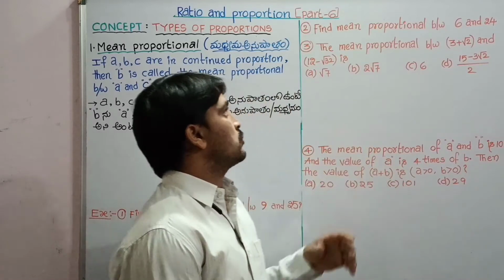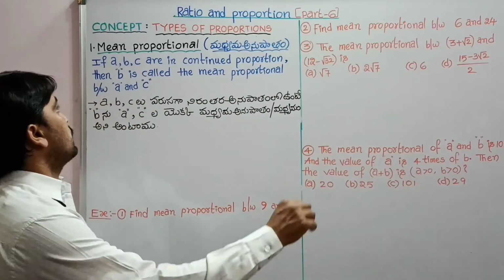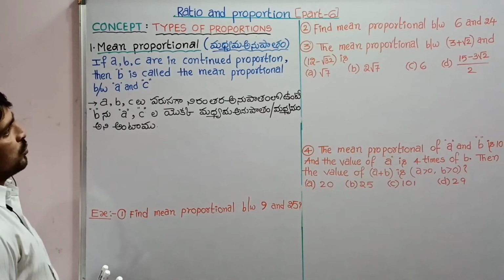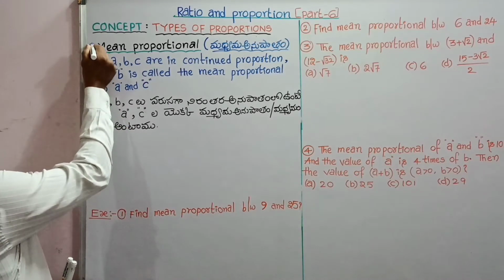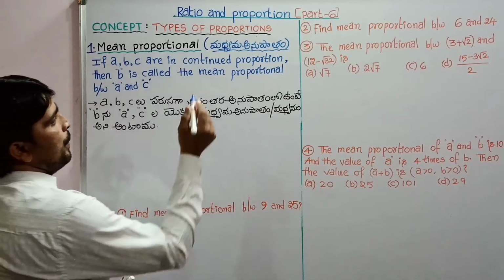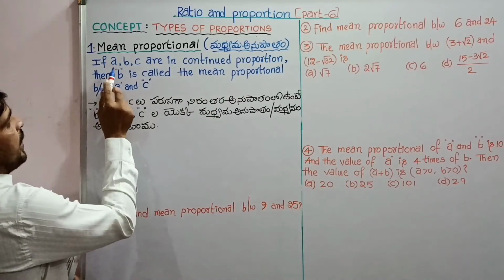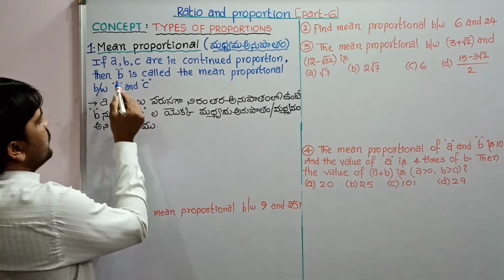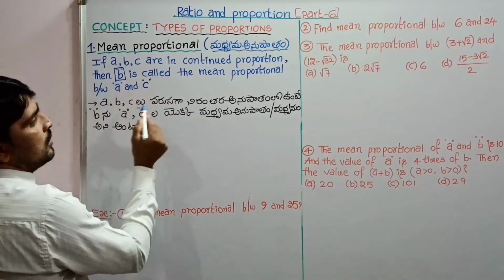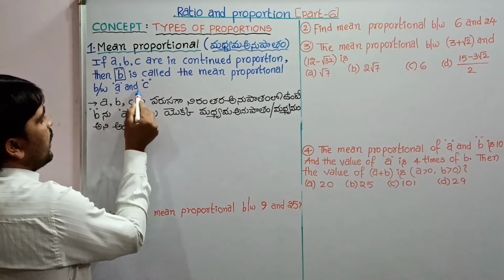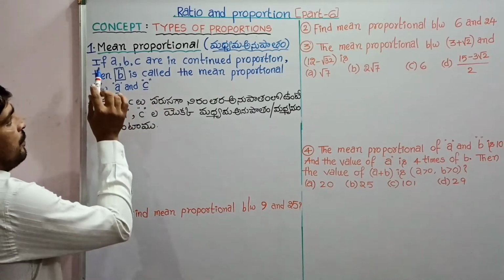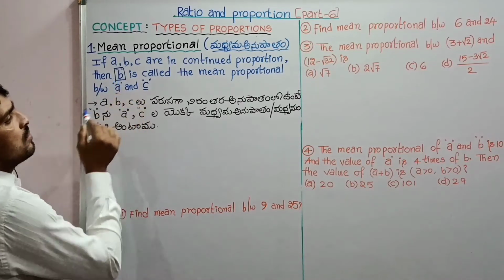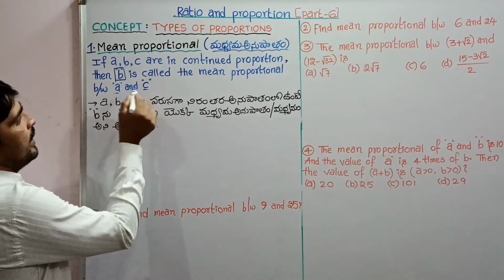So part 6 of ratio and proportion, and the concept of the day is types of proportions. First of all, mean proportion. First one is mean proportion. Madhyama anupatam. If A, B, C are in continued proportion, then B is called the mean proportional between A and C.